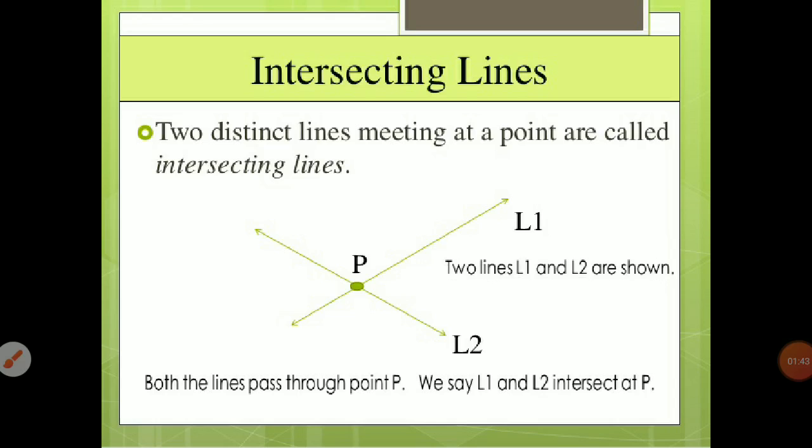Both intersecting lines are passing through point P. So we can say that line L1 and line L2 intersect at point P. Two lines in a plane either intersect at exactly one point or are parallel to each other.